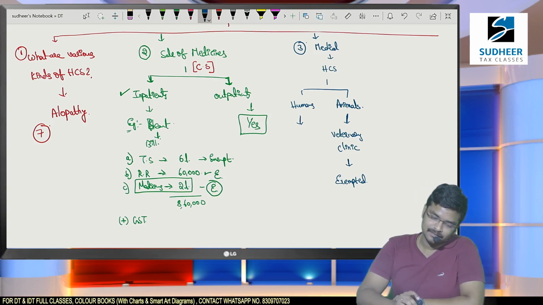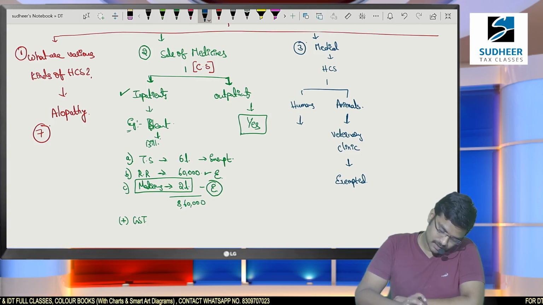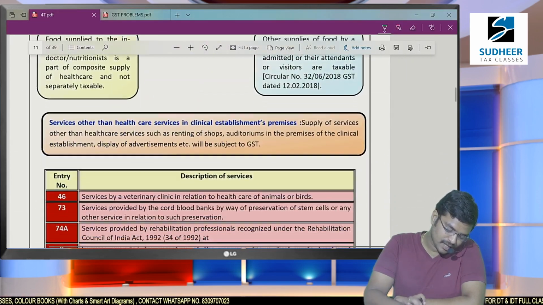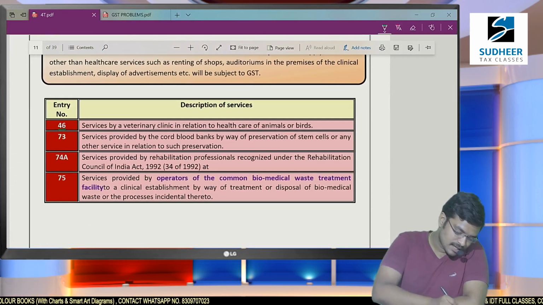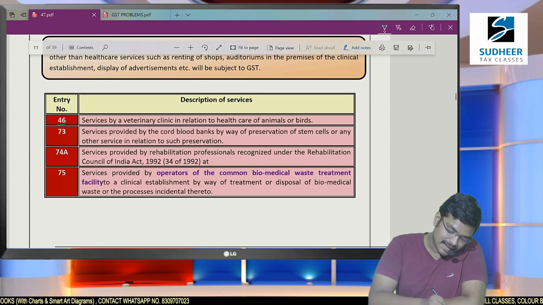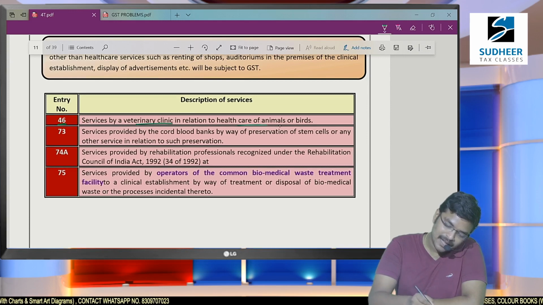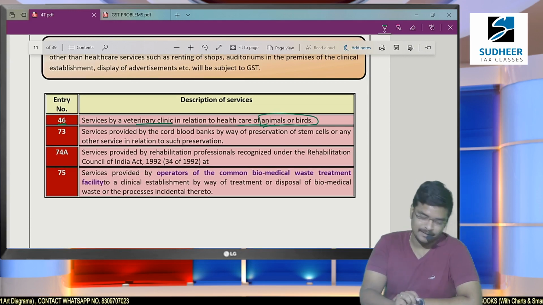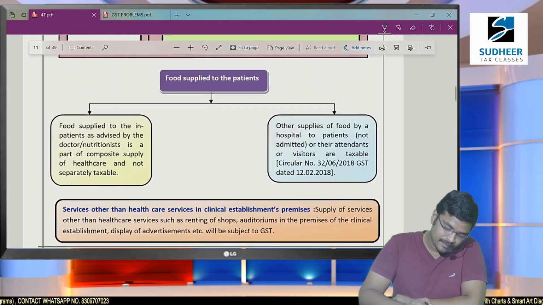Yes. Okay, let me show you that point. If you refer to entry number 46, services by a veterinary clinic in relation to healthcare of animals and birds are also exempted from GST. Sir, am I clear? Right. Next thing.